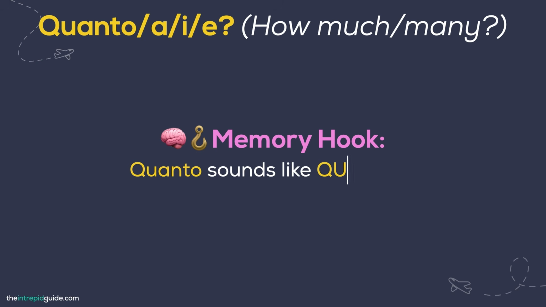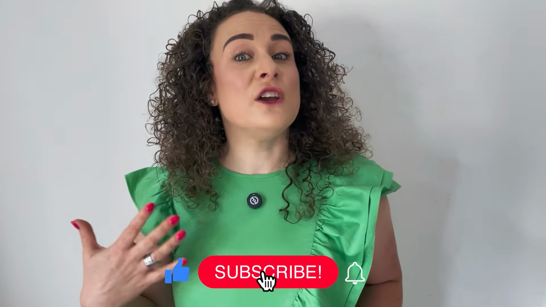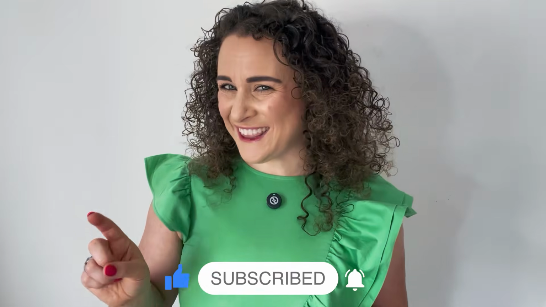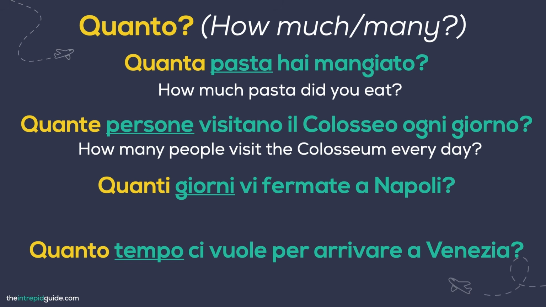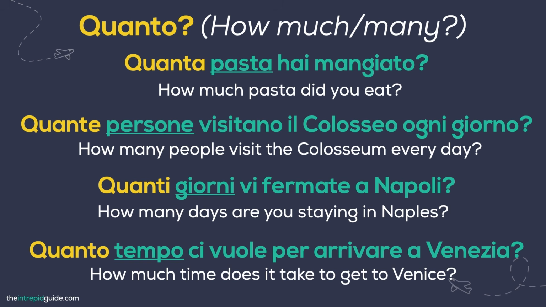Now, a great way to remember this word is to remember that quanto sounds like quantity in English. And that's exactly what you're asking, a quantity of something, how much and how many. And just like quale, quanto changes depending on the noun it refers to, and it comes in 4 forms. But before we look at those, take a look at the translations for those examples. How much pasta did you eat? How many people visit the Colosseum every day? How many days are you staying in Naples? How much time does it take to get to Venice?